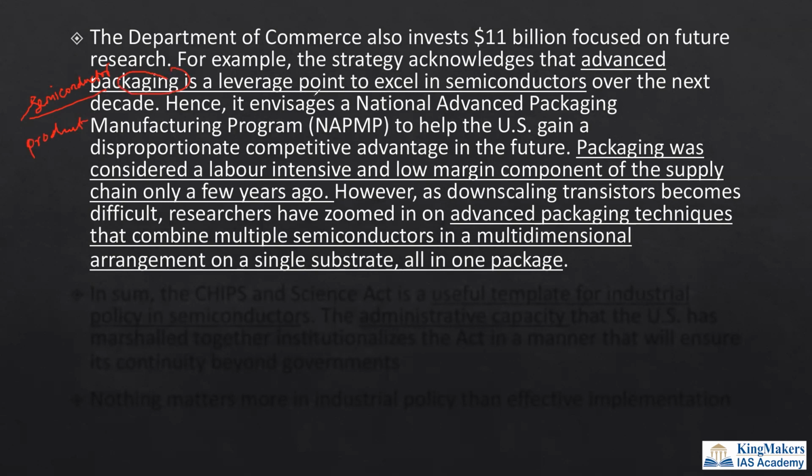So the packaging is a leverage point to excel in semiconductor, is the understanding from the CHIPS Act. So packaging is very important in the semiconductor industry. So we also should focus on this packaging. We should do advanced packaging techniques that combine multiple semiconductors in a multi-dimensional arrangement, all in one package.